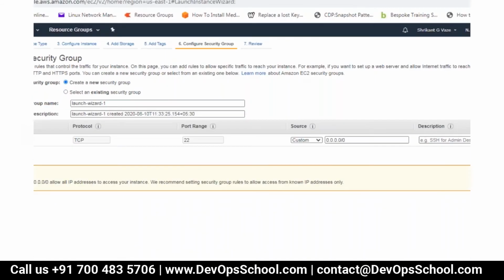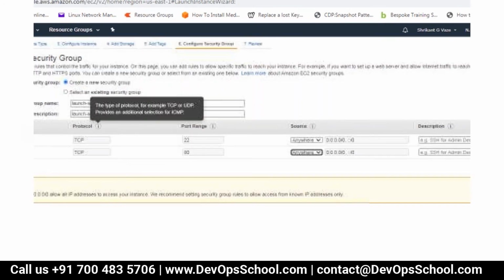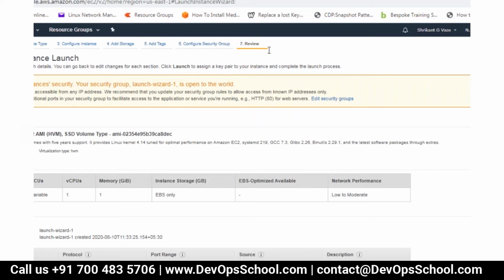So let me try and do that. I'll add another rule. I will say HTTP, and if I say anywhere, from anywhere I can connect. This is kind of an external firewall. Now I will say review.